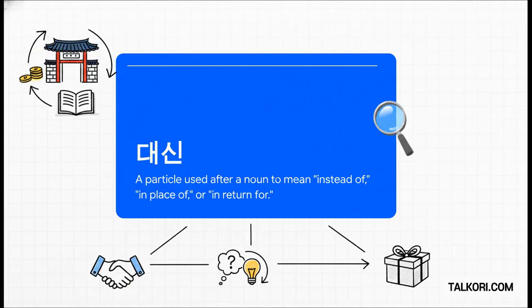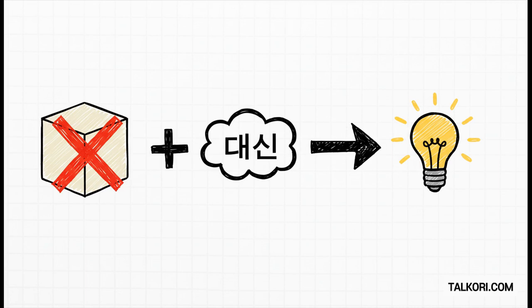It's just a little particle, like a tag that you stick right onto the end of a noun. It can mean instead of, in place of, or, as we're going to find out in a minute, it can even mean in return for. It's incredibly useful. And here's the best part. The grammar is an absolute breeze. The formula is just this. You take the thing you don't want, the rejected noun, and you just attach 대신 right after it. That's it. The thing you're rejecting plus 대신.